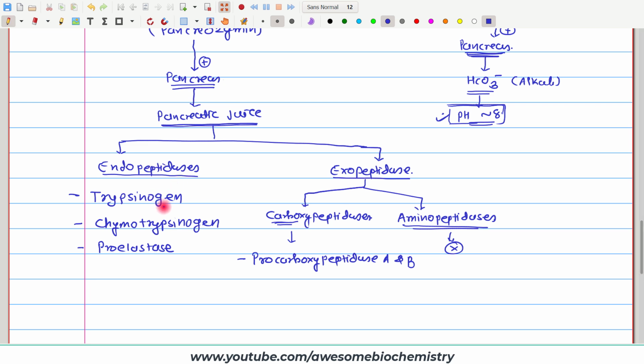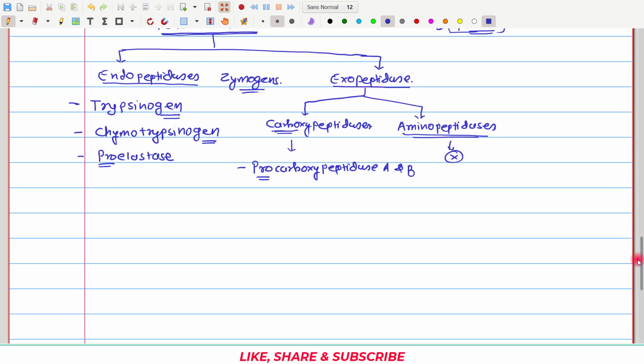Now, as you can see, there is a suffix of -ogen or a prefix of pro. What does it indicate? It indicates that all these enzymes in the pancreatic juice are not active, they are actually inactive. And as we had discussed earlier, this inactive form of digestive enzyme is collectively called zymogens. Right? So, all of these are zymogens. Now, all of these need to get activated so that they can act on the protein molecule, right?